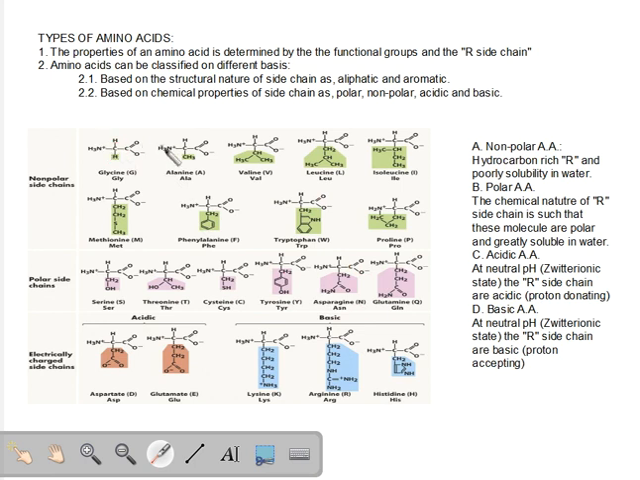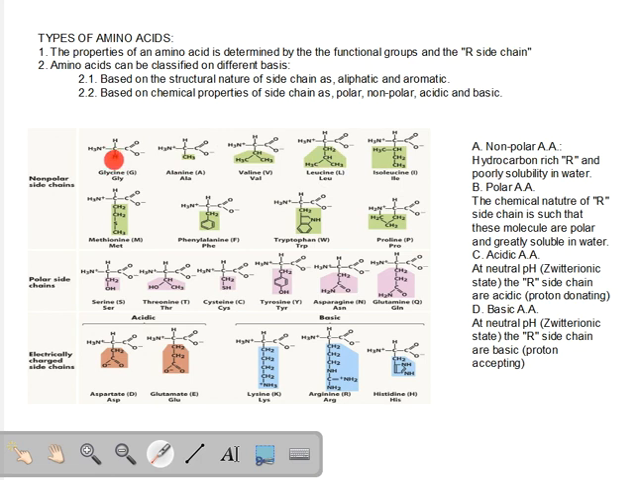Alpha carbon is in the center, alright? So all of them have an alpha carbon. You look at any of these amino acids, they have an alpha carbon. An alpha carbon has a carboxylic group attached to it. All of these amino acids will have an amino group attached to it as well. But how do all of these amino acids differ from each other? They differ from each other in the R side chain.